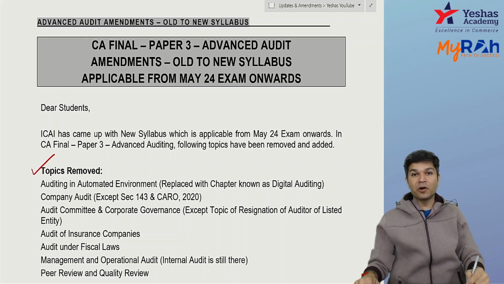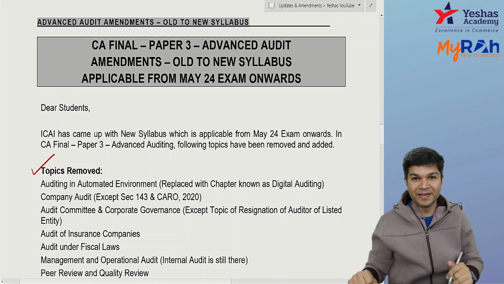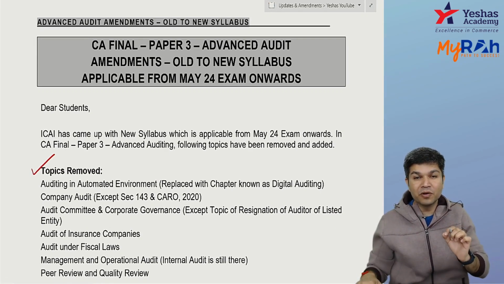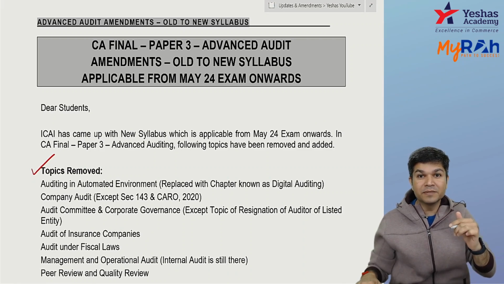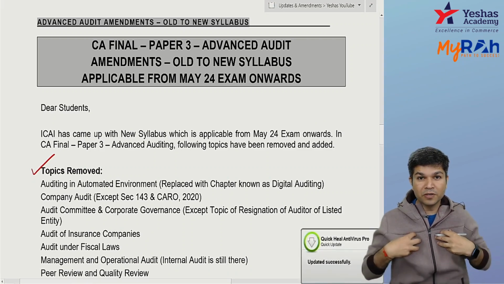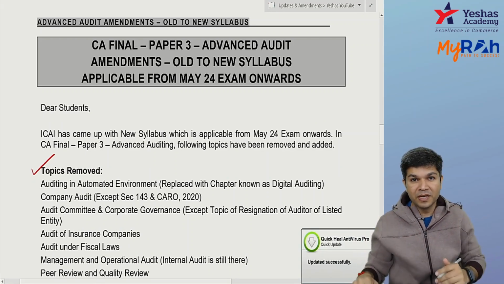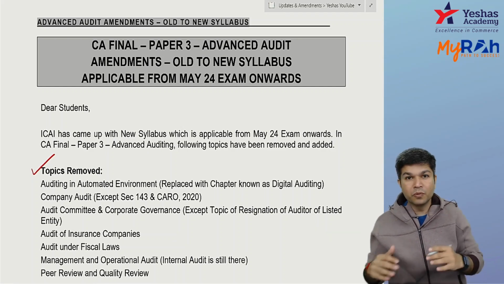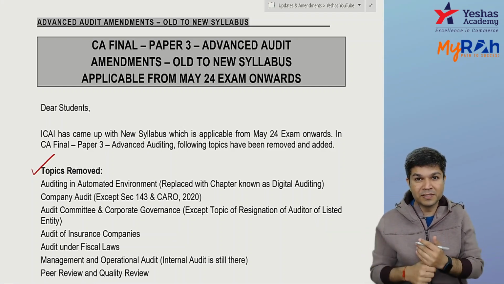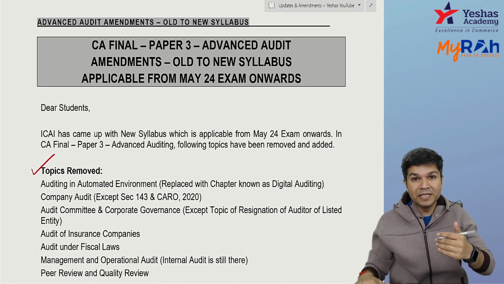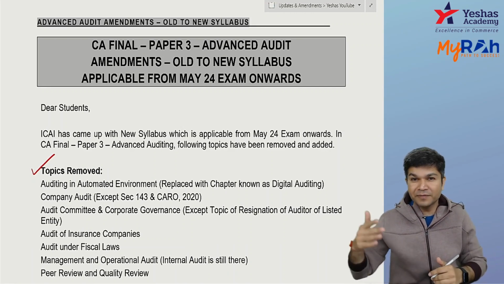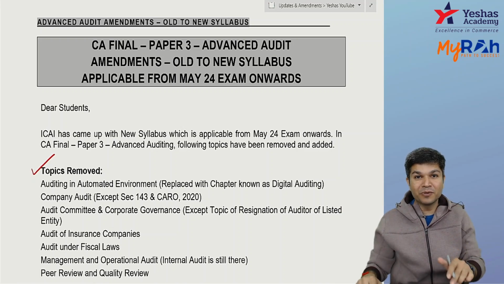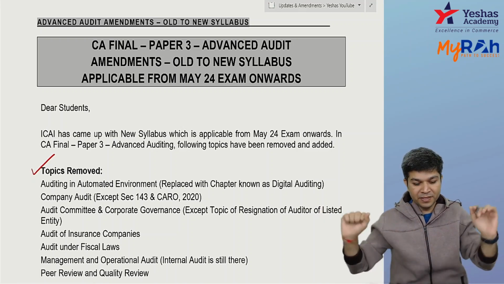Then the chapter of audit committee and corporate governance is removed. Yes, it has been removed, but in that there was a topic of resignation of auditor of a listed entity and its material subsidiary. So if you are an auditor of a listed entity or its material subsidiary and you want to resign, if you remember, they had given you the cases of resigning within 45 days from the end of the quarter or after 45 days from the end of the quarter. That topic is still there. Other than that, the chapter of audit committee and corporate governance is removed.